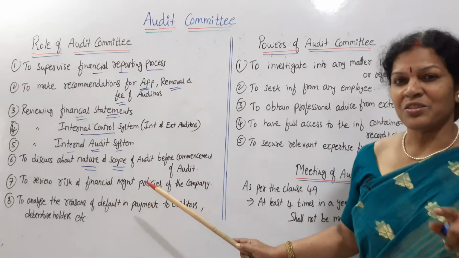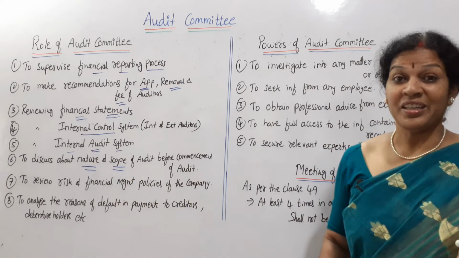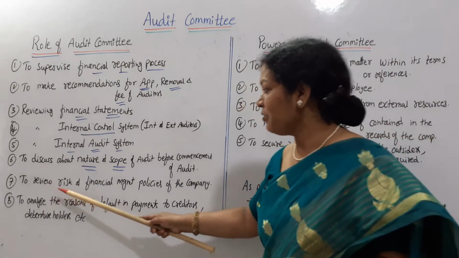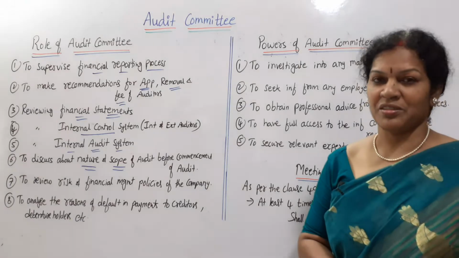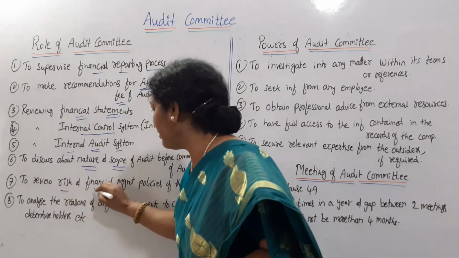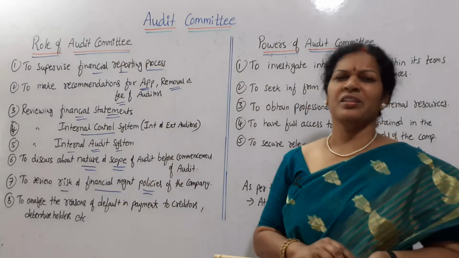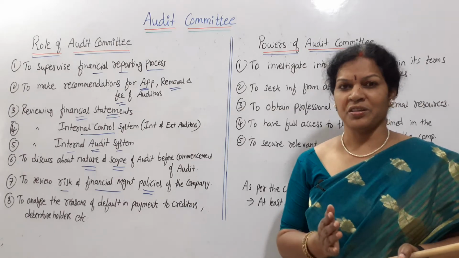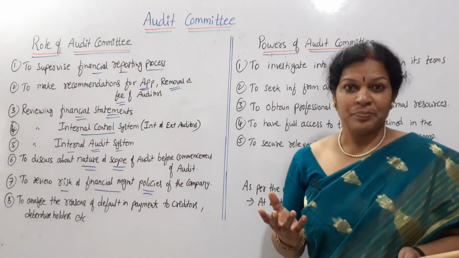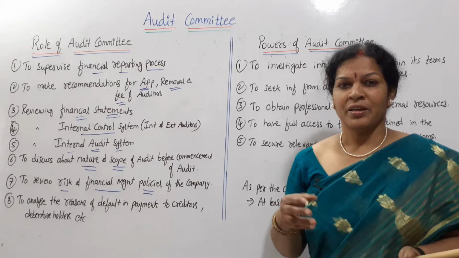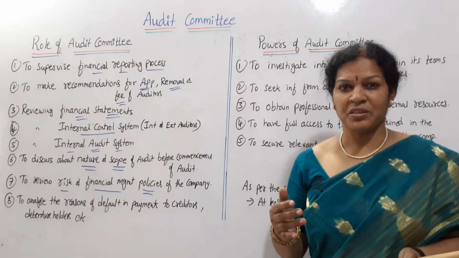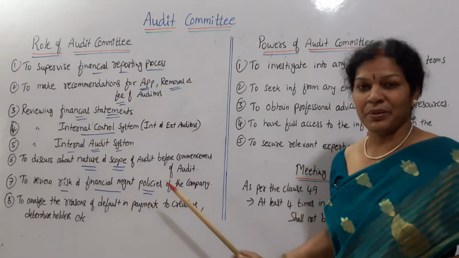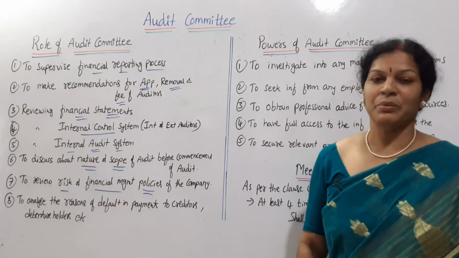The audit committee has to discuss with the auditor before commencement of the audit. Able to remember? Next, to review the risk and financial management policies related to the company's financial policies, how it is working, what kind of changes are required, and amendments and new policies and how they are applicable. Everything related to the risk and financial policies of the company is the duty of the audit committee only.